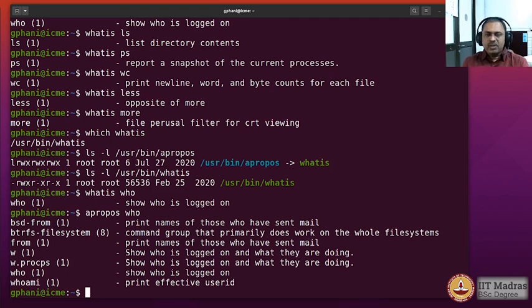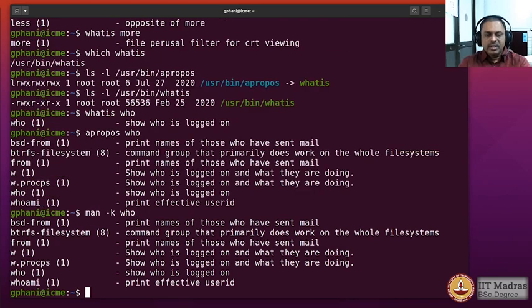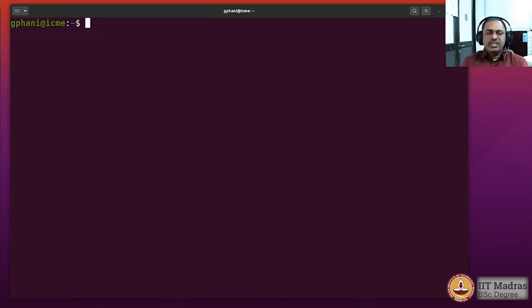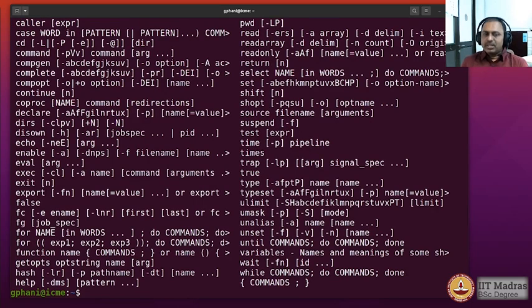Now apropos is also having the same output as man -k, and you would see that the identical output is coming. So searching for keyword using the manual pages is the same as what apropos is doing. Now there are also some more features that are available. For example, you can type help, and what help does is show you certain keywords that are actually reserved for the shell which you are running.